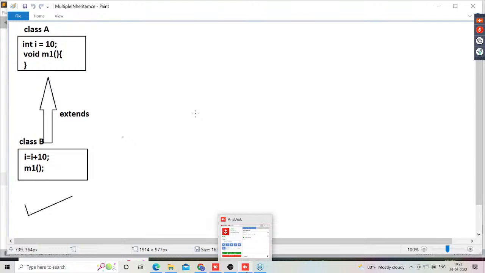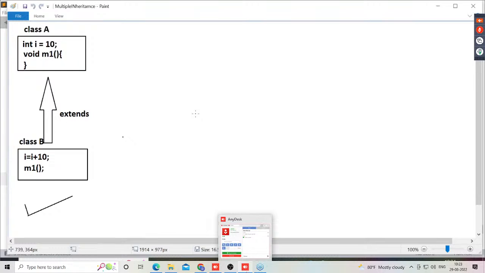Arrow header part is always pointing to what? Superclass. Arrow tail part is always representing what? Subclass. If we declare variables and methods in the superclass, we can reuse them inside the child classes, inside the subclass. The i variable and m1 method we defined in the superclass, the same i variable and m1 method we accessed inside the child class. Following or not? No response, guys.